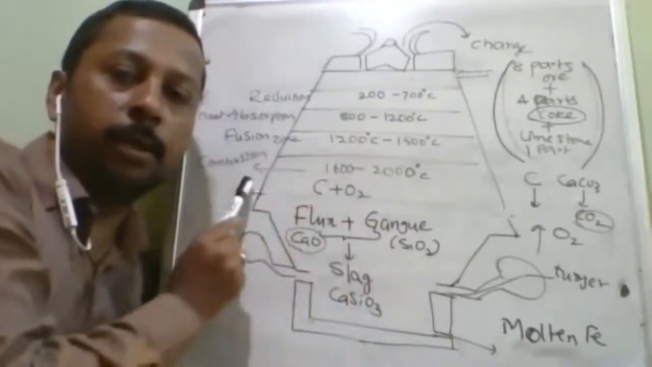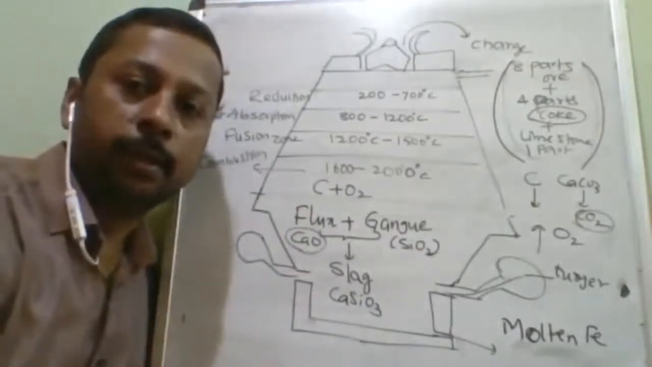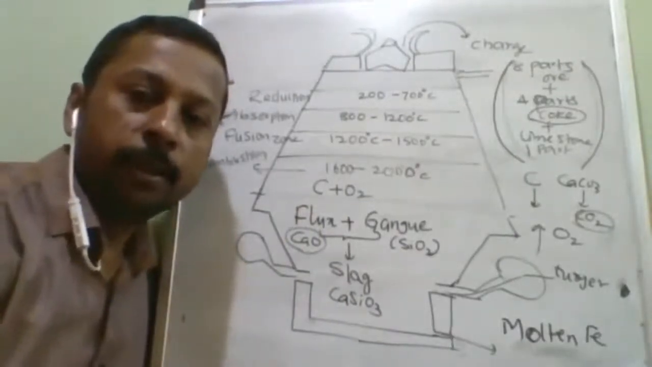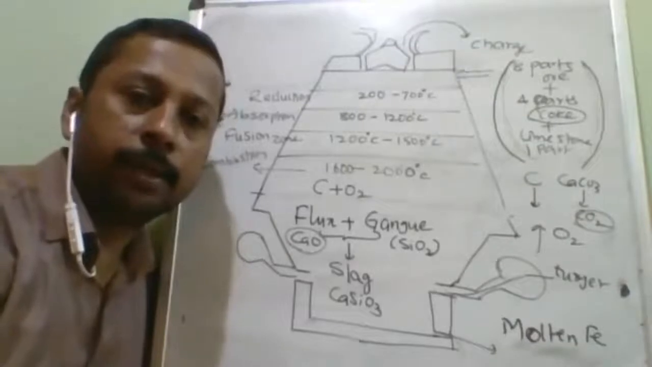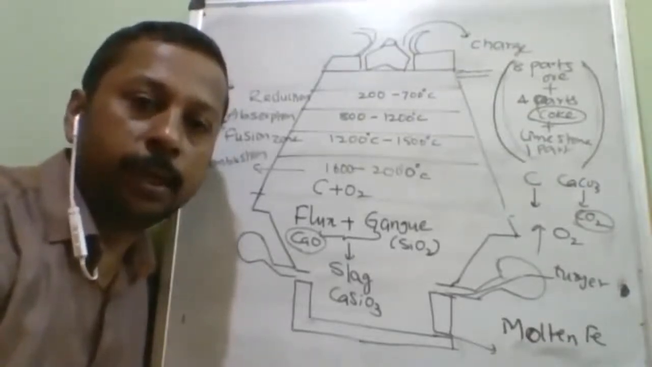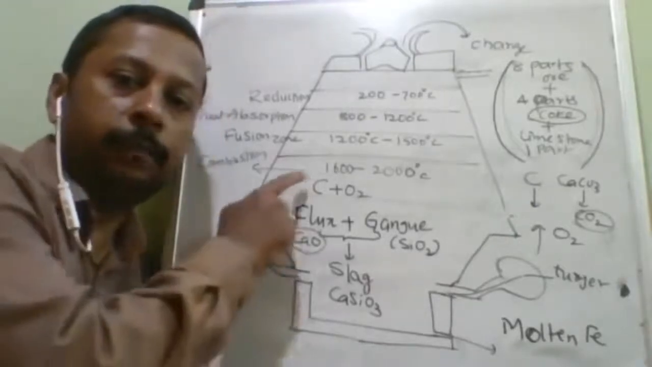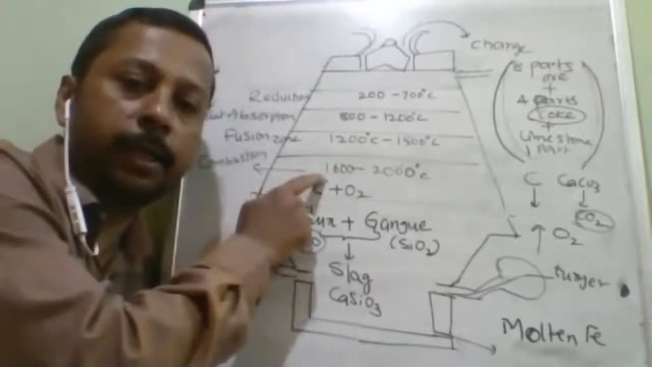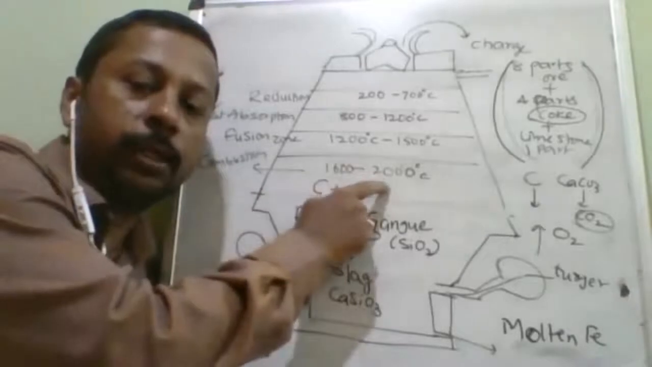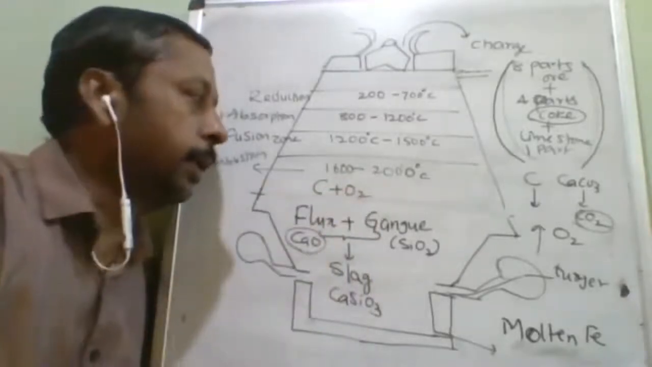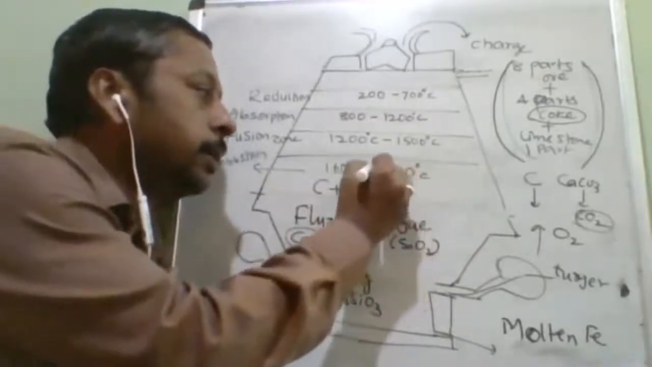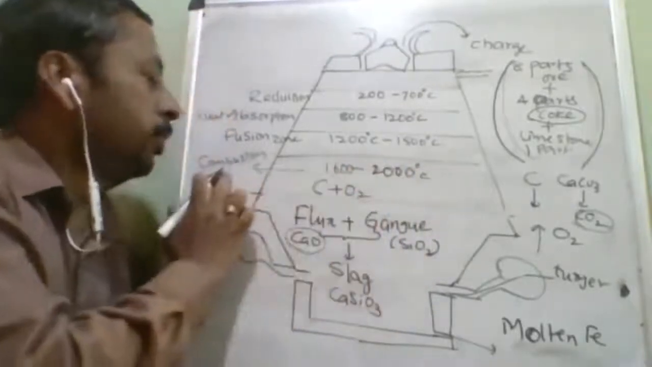And here at the bottom, combustion, oxidation. Always remember that oxidation or combustion is an exothermic reaction. So that will produce a high amount of heat. That is reflected here, 1600 to 2000 degrees Celsius. Why so much temperature?